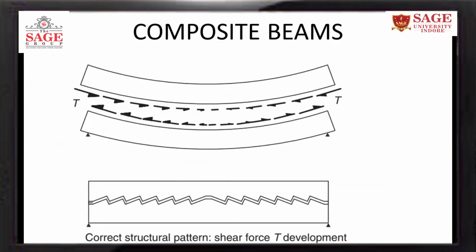Sometimes we have to use composite beams. Composite beams means if you have one beam and on this you put another beam, and they both are connected to each other. If they are not connected to each other, each beam will act as an individual beam. And you know that due to load, there is a shear force, which is vertical shear force, but due to the principle of complementary shear, there is also a horizontal force.